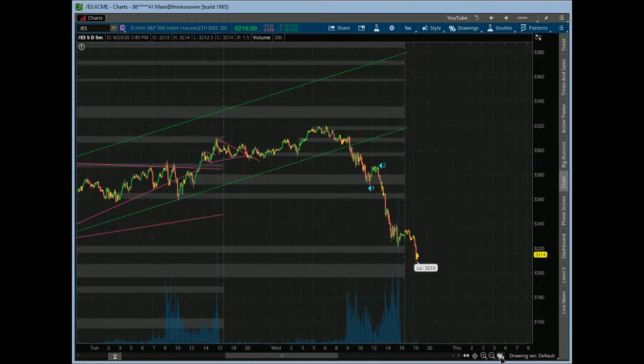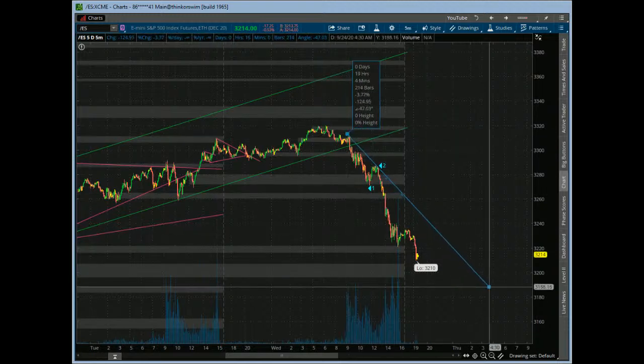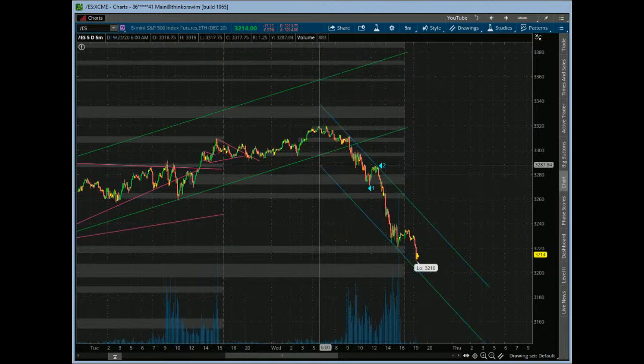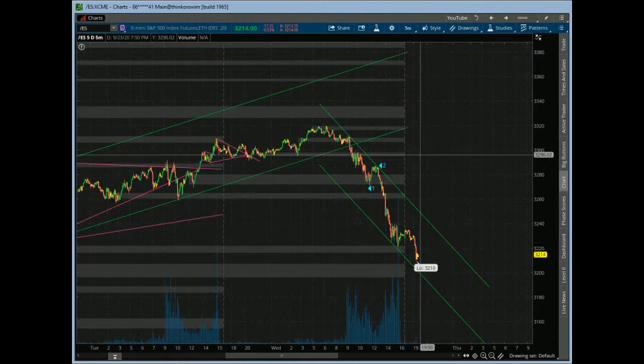Let's put a trend line. Let's actually put a channel up on this here this evening, right? And see how well it holds this channel going into tonight. So definitely still looking impulsive here on the downside.